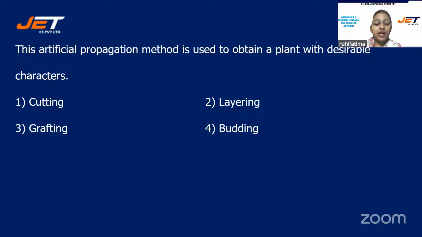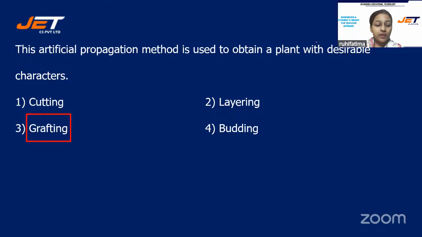And your options are number one, cutting, number two, layering, number three, grafting, or is it number four, budding? The correct answer for this question is option number three, grafting. Those who have selected three, they all are correct.